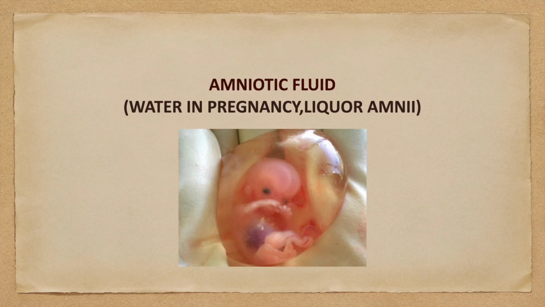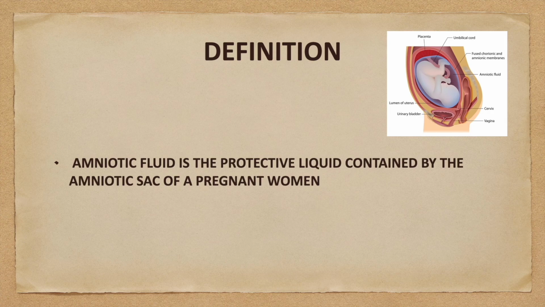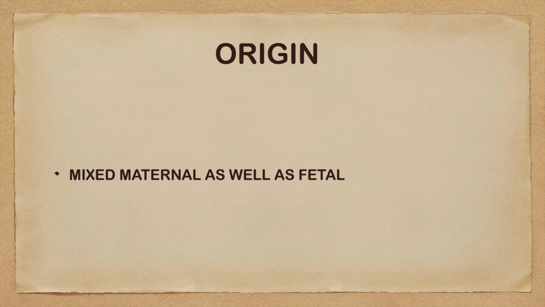In this video, we are going to see about amniotic fluid. Definition: amniotic fluid is the protective liquid contained by the amniotic sac of a pregnant woman. Origin: it is mixed maternal as well as fetal in origin. The fetal origin is from fetal urine, which constitutes about 600 ml, and from the fetal lung secretions, which constitutes about 350 ml.